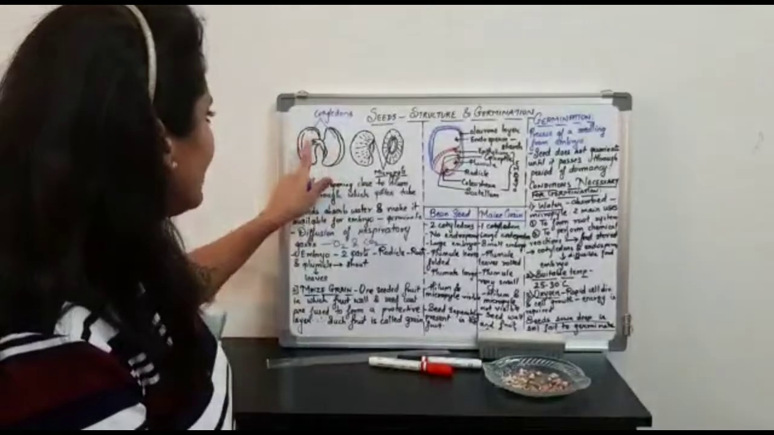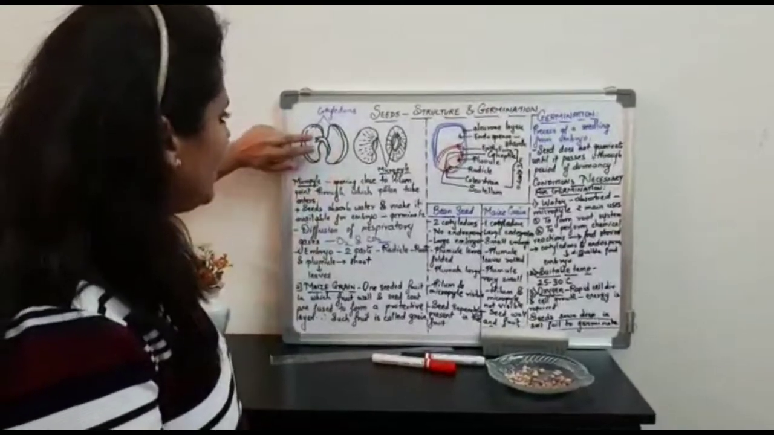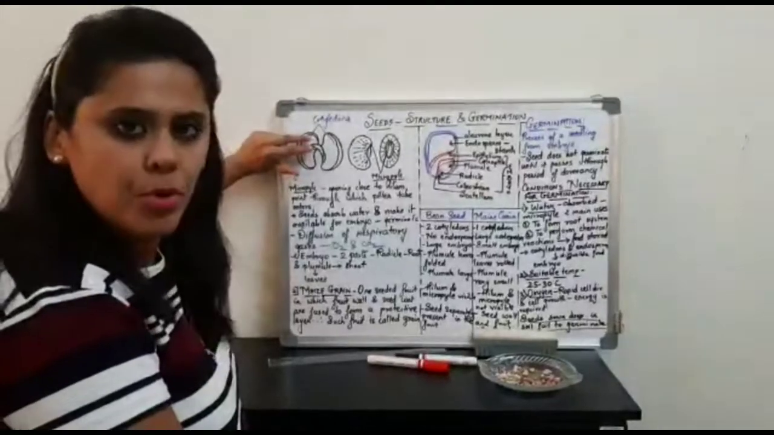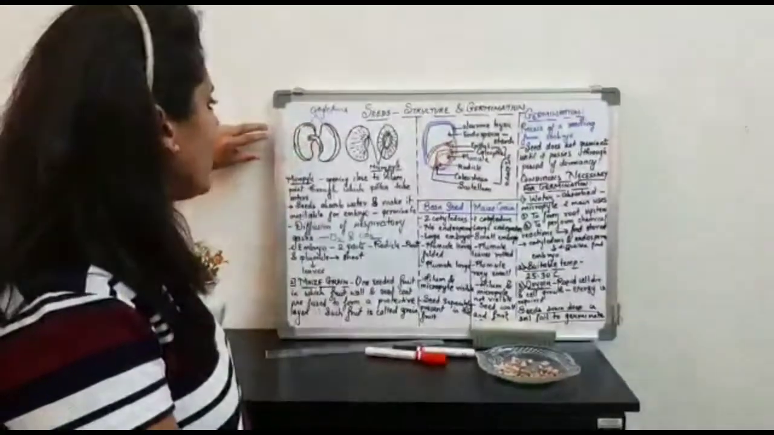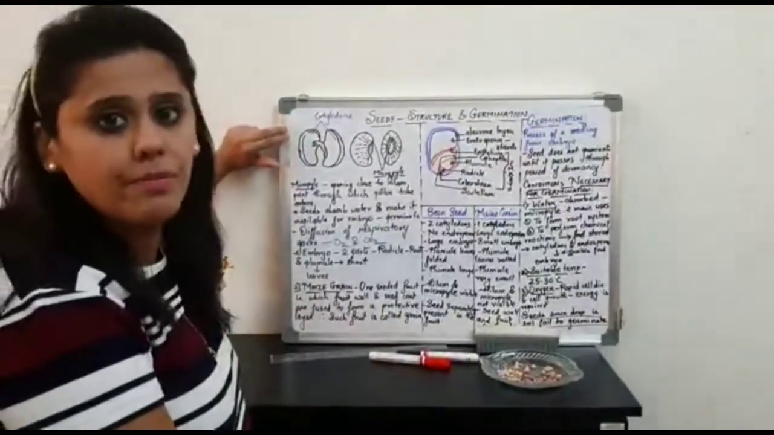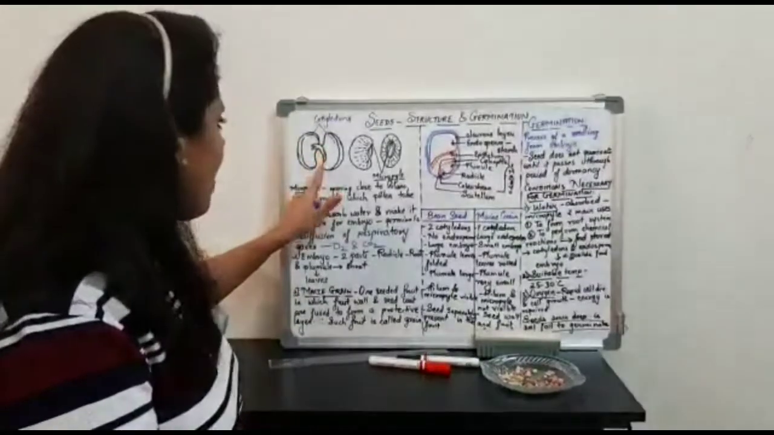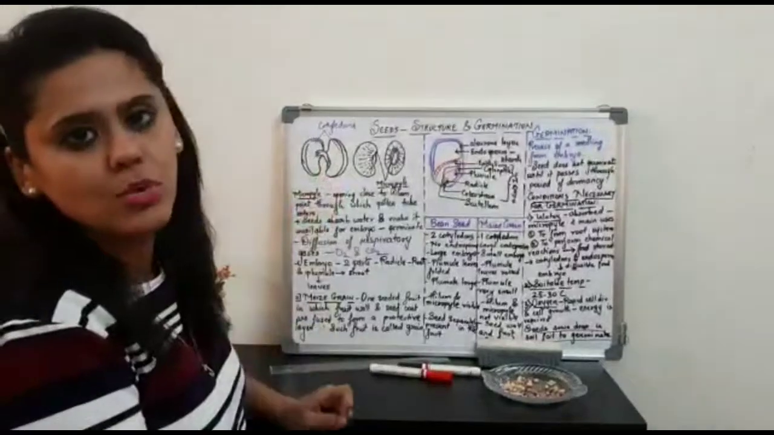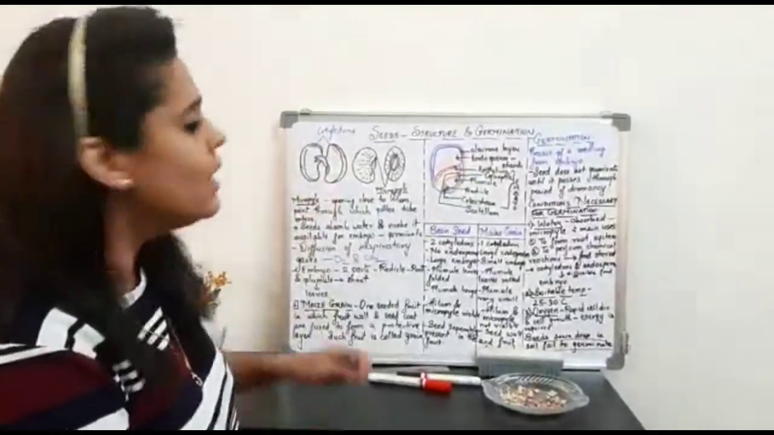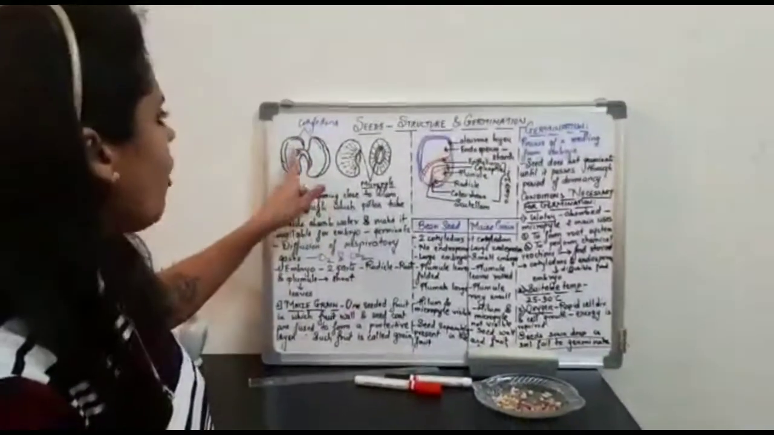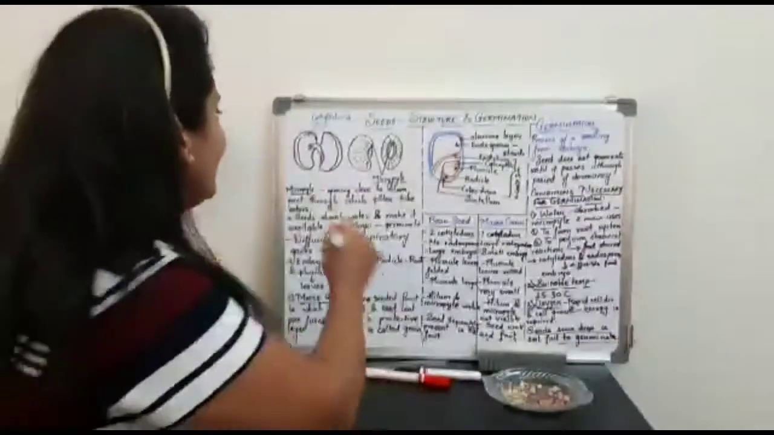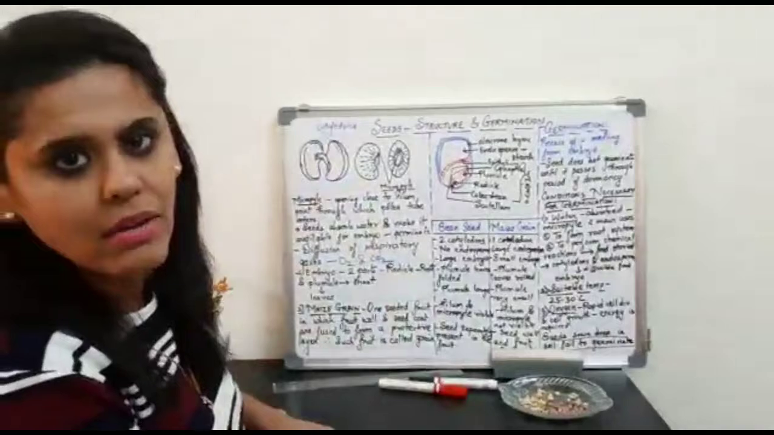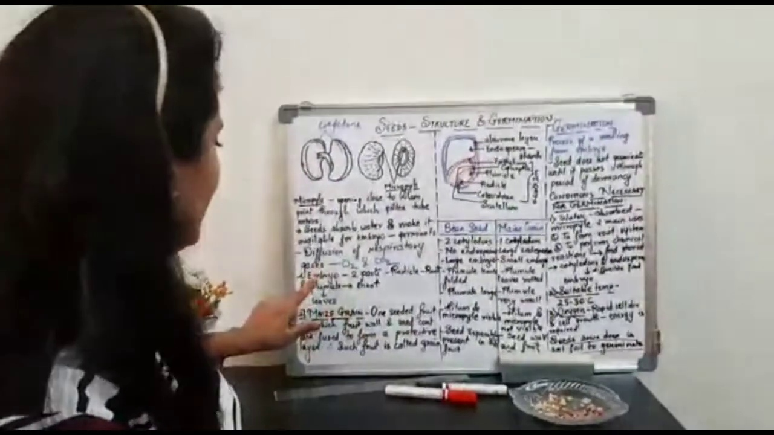This side, which shows two baby leaves, a leaf-like structure, is called the plumule part, which further gives rise to the shoot system of the plant, and the lower part is called the radicle, which gives rise to the root system of the plant. This entire structure forms the embryo. Clear? So this is what I have mentioned here.